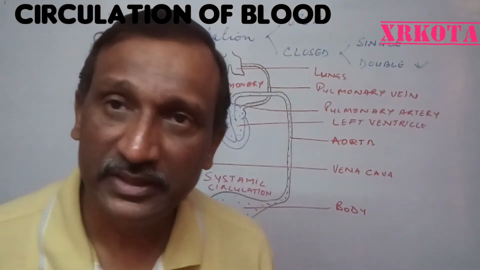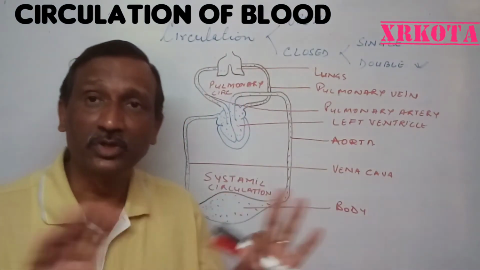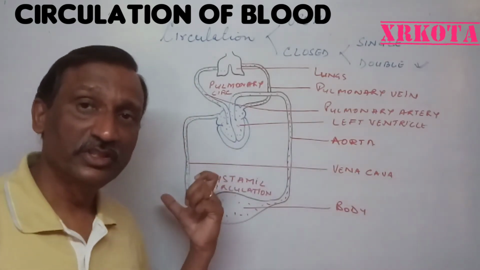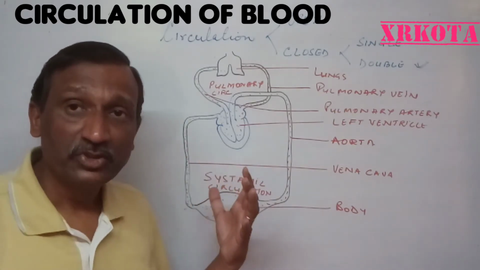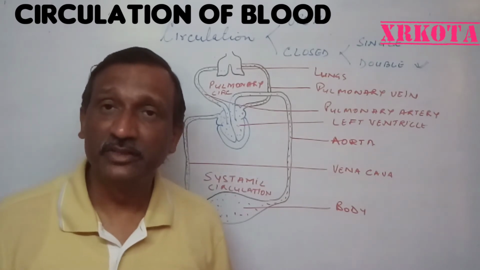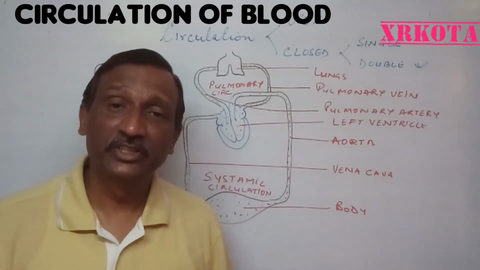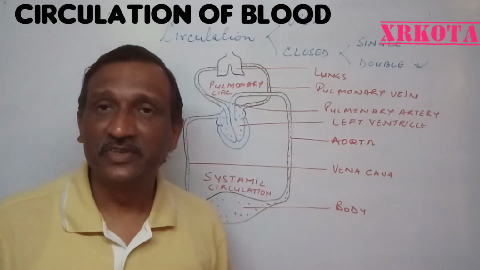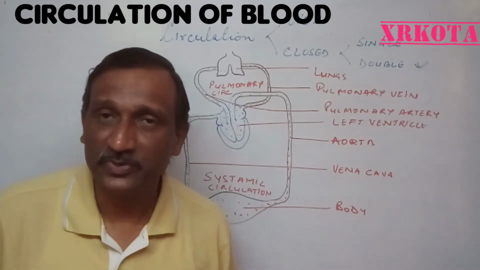Now what is the advantage? The advantage is that the oxygenated blood and the deoxygenated blood remain totally separated. Oxygenated blood flows in the arteries and the deoxygenated blood flows in the veins, so they never mix together. So the efficiency is more, and the body gets a better supply of oxygen. In a single circulation the same blood carries both oxygenated and deoxygenated blood, so they mix together and the efficiency of oxygen transport decreases.